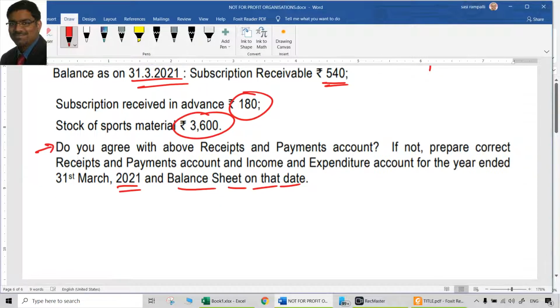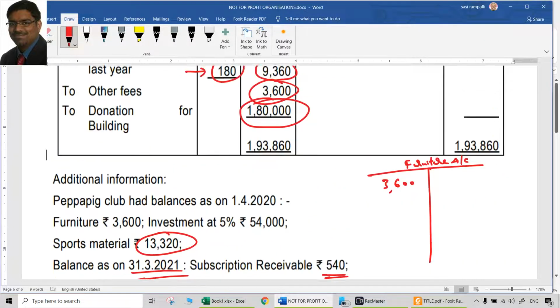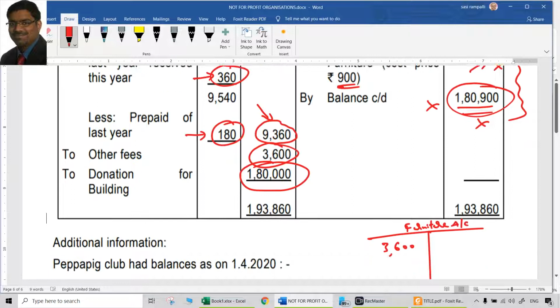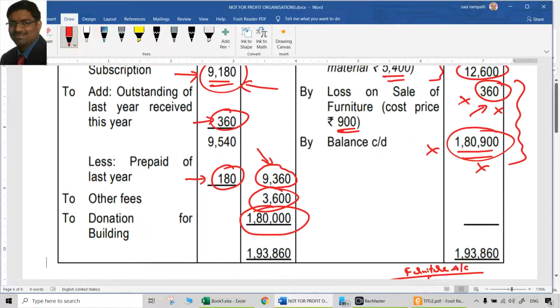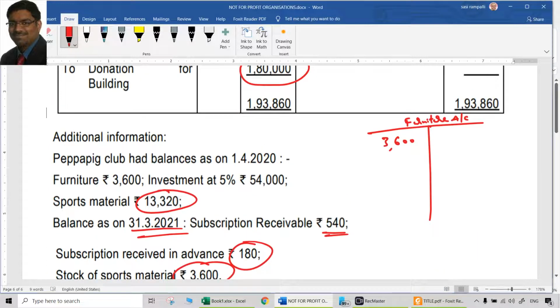Do you agree with the receipts and payments account? If not, prepare the correct receipts and payments account and all that. We need to know. We did that. Only point now is furniture account we don't have. Furniture account is not yet complete. So here what is given is that the cost price of the furniture which is sold is 900. Loss on sale of furniture is 360. So first of all, 900 worth of furniture with a loss of 360 means how much would have been received from that? Only 540 would have been received from that.